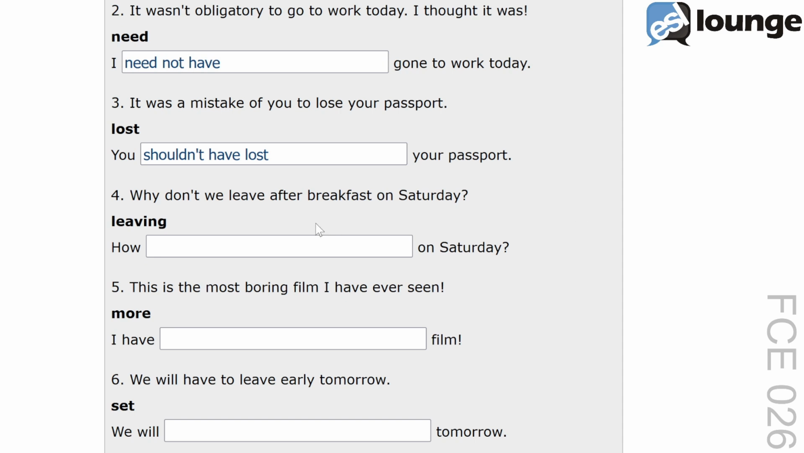Here's question 4. The original sentence is, why don't we leave after breakfast on Saturday? The keyword is leaving. And the second sentence is, how blank on Saturday? The correct answer is, how about leaving after breakfast on Saturday? This transformation uses how about followed by a gerund to make a suggestion to somebody. How about leaving keeps the original meaning of why don't we leave from the first sentence. Another example would be, how about going for a walk?